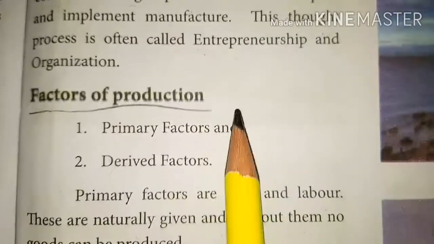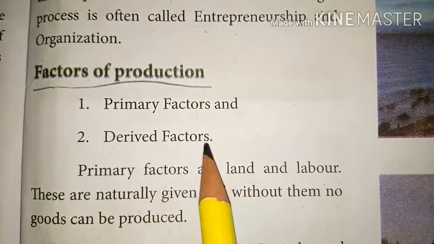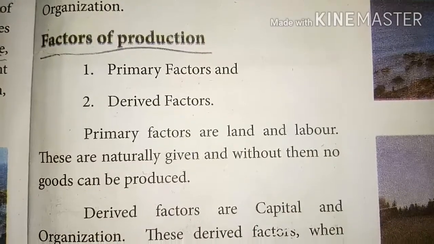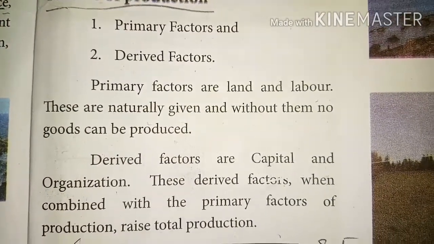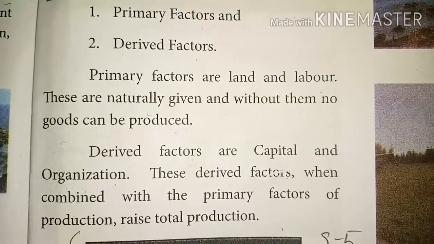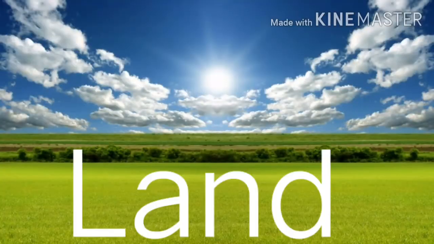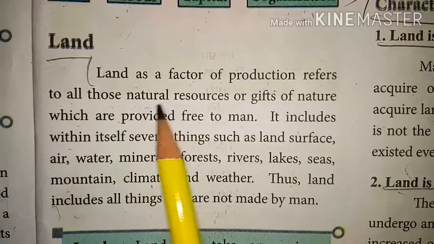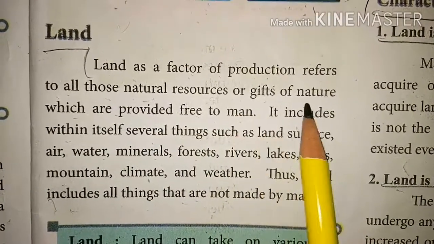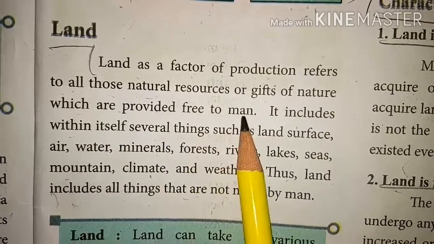Now, factors of production: primary factors and derived factors. Land and labor are primary factors, and capital and organization are derived factors. Let us see about land. Land can take on various forms, from agricultural land to commercial real estate to the resources available from a particular piece of land. Land as a factor of production refers to all those natural resources or gifts of nature which are provided free to man.